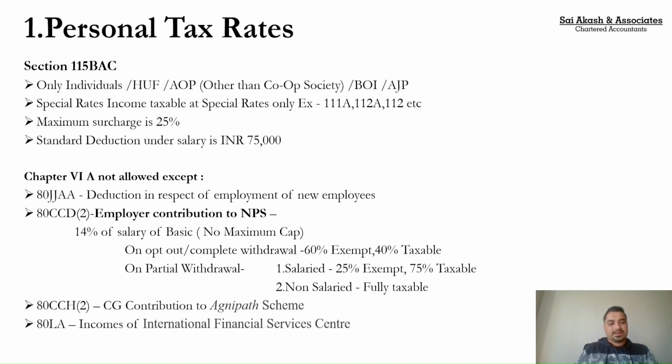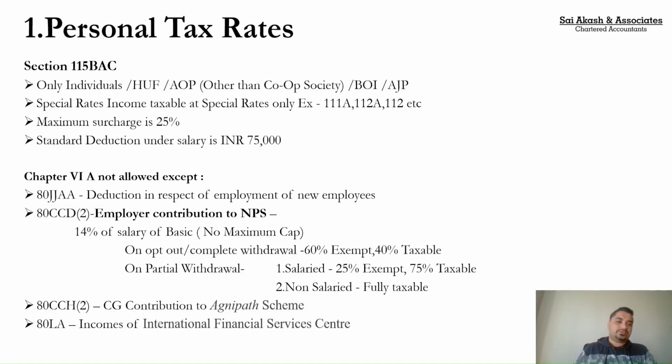Again, under Chapter VI-A, except for these following four deductions, no other deductions can be claimed. First one, 80JJAA is allowed, 80CCD(2) is allowed, 80CCH(2) is allowed, 80LA is allowed. In that, if you are a salaried employee, you can take the benefit of 80CCD(2) only if your employer agrees to contribute 14% of your basic and DA, if it is DA in terms, to the National Pension Scheme. Again, what happens if you withdraw that money? As said, if you're withdrawing it completely, 60% is exempt, 40% taxable. On partial withdrawal, if you are a salaried employee, 25% would be exempt, 75% would be taxable.